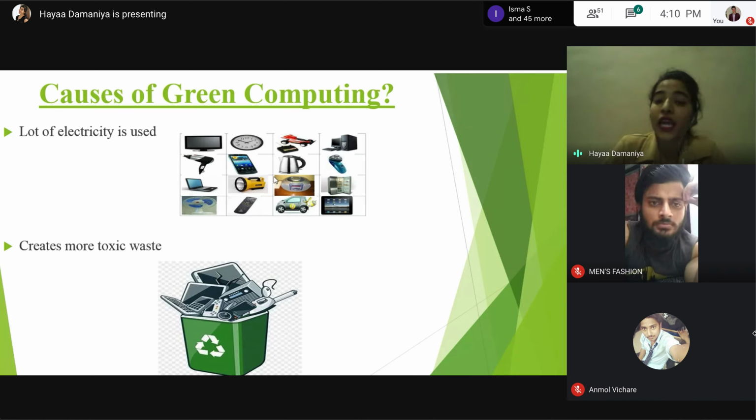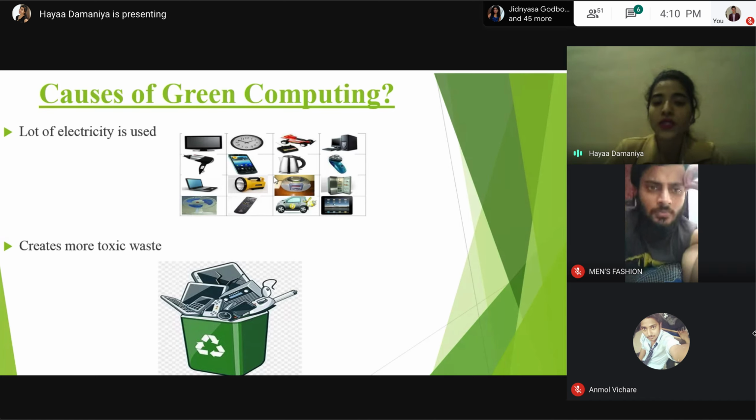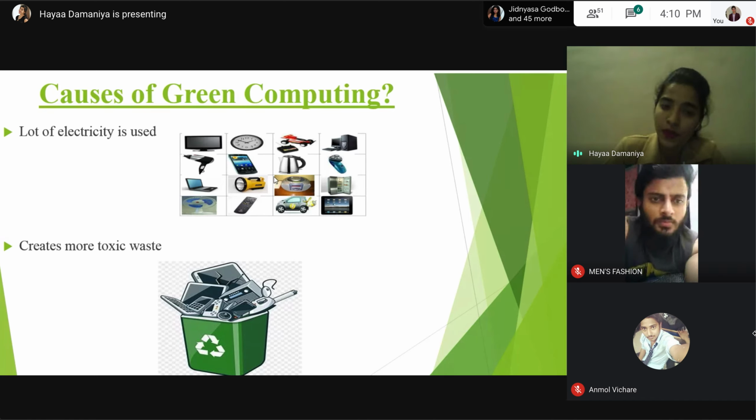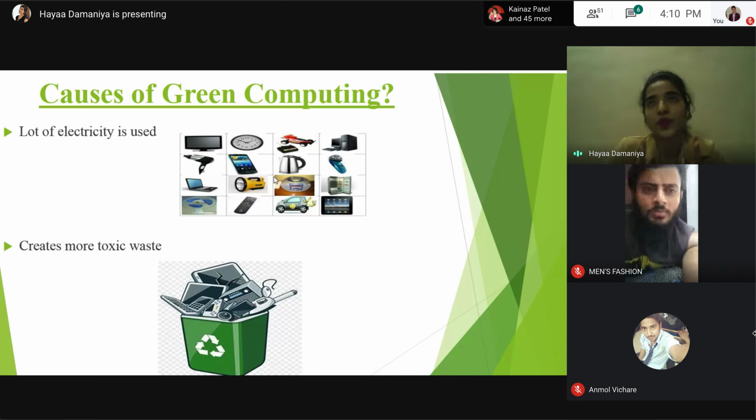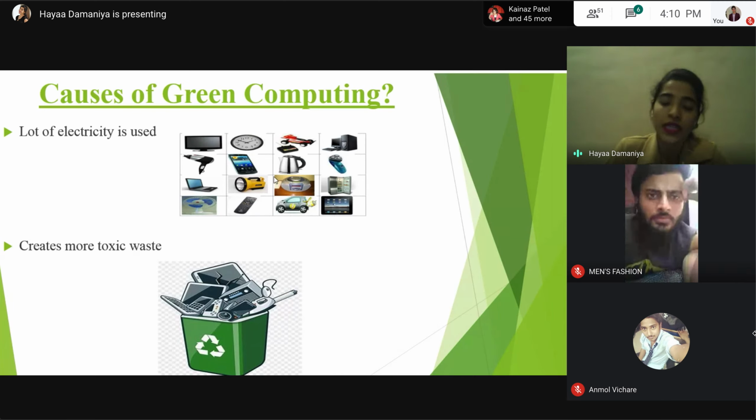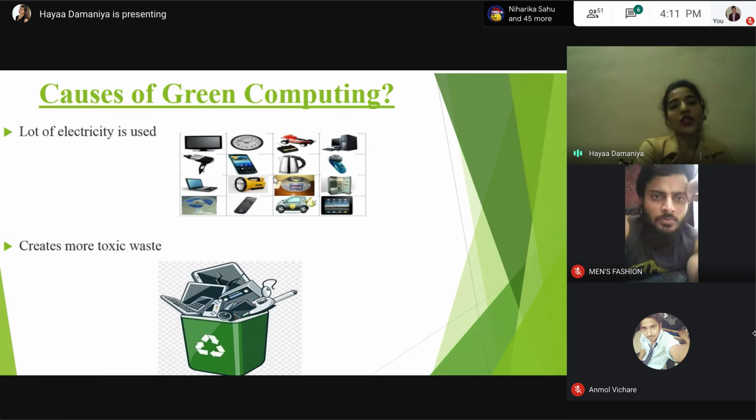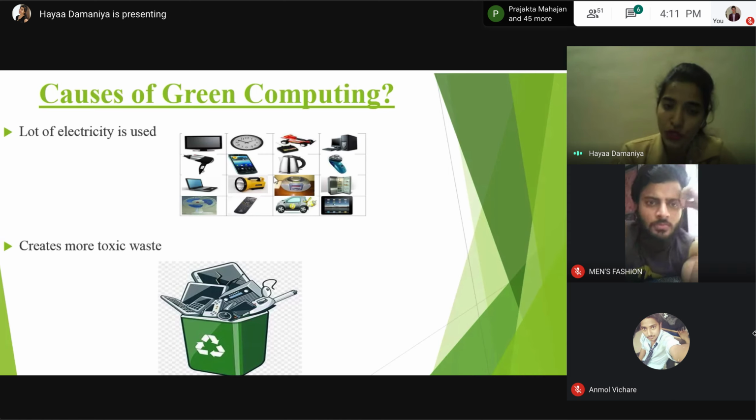Green computing is actually concerned with designing better computer systems. A computer system which provides better processing power, which also lets us use the resources with less energy, and actually increases the overall life cycle of the product. Yes, when the product life cycle is very long, then definitely we can get too many benefits. So this is why we require green computing.